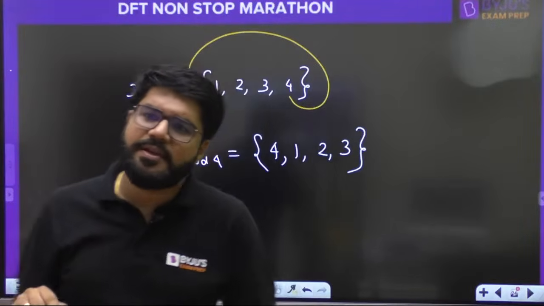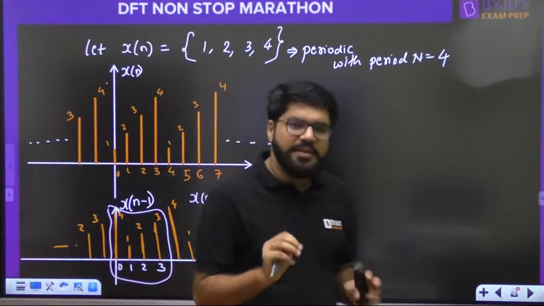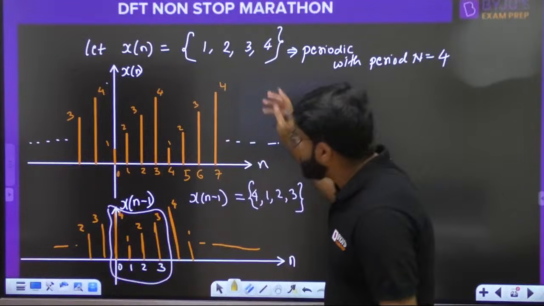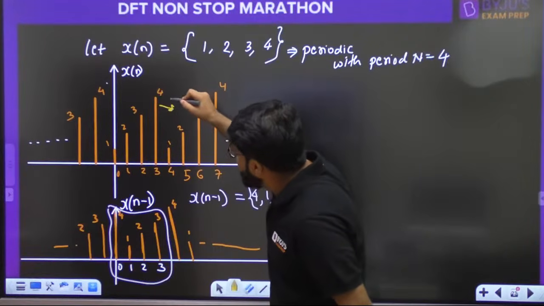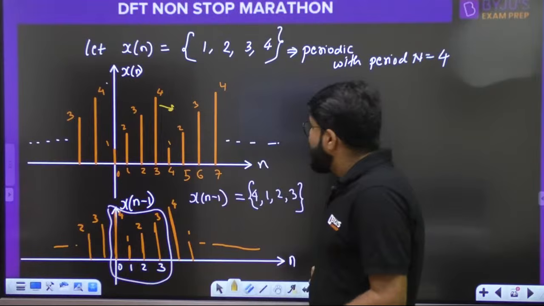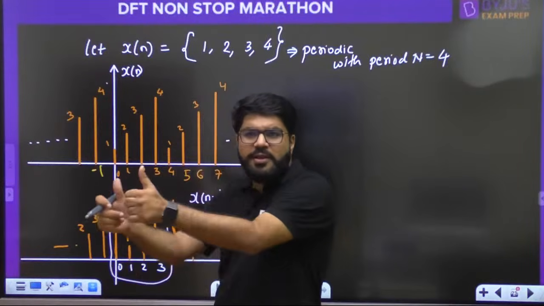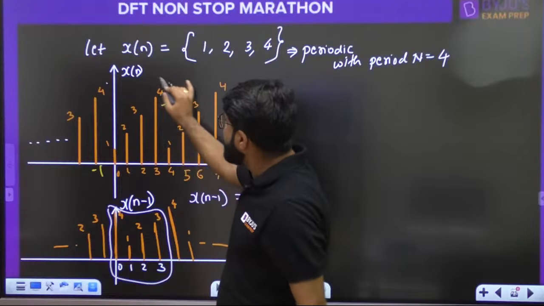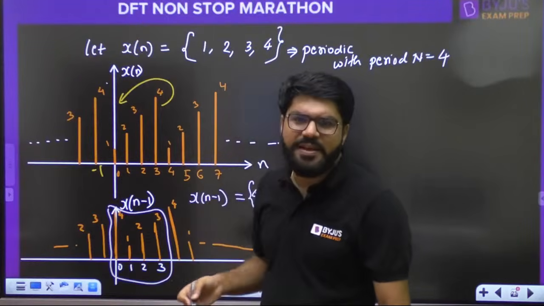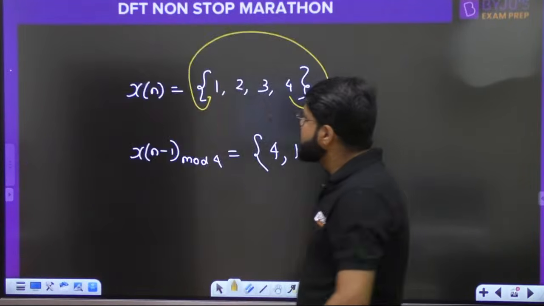What is the logic behind circular shift? First I have done the regular shift. First I have done the linear shift. But because of the periodicity of the signal, this 4 goes forward only. It is not going backward. But there was one more 4 in the queue. There was one more 4 in the queue that comes forward. So what we will see is that it appears this 4 has come here. That is the appearance, and that is why we call it a circular shift.